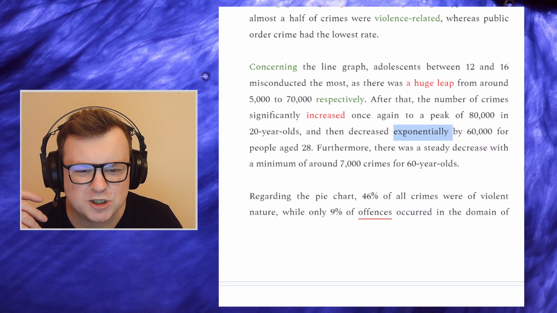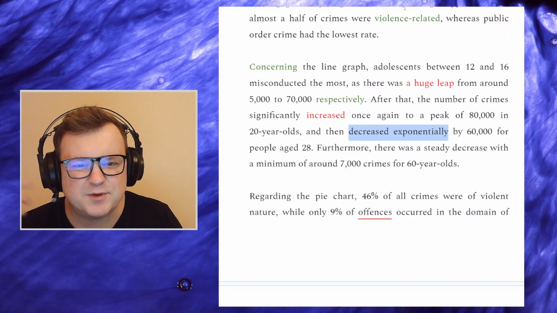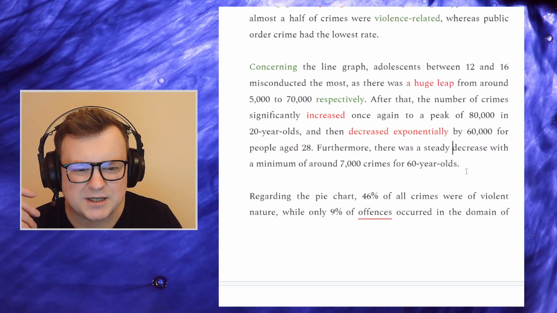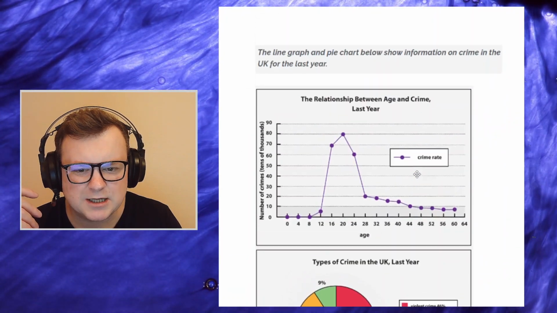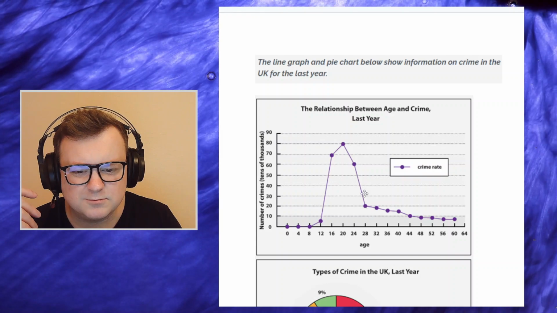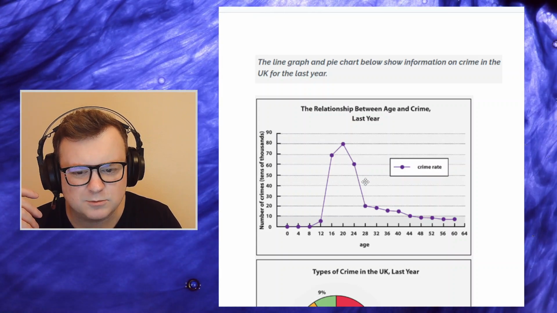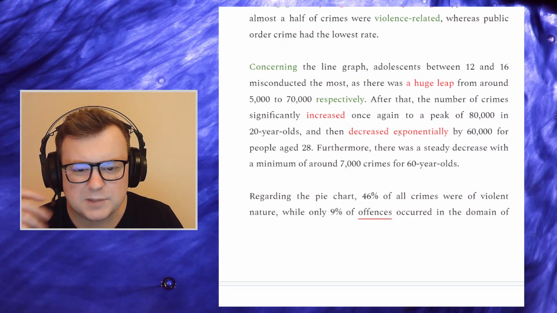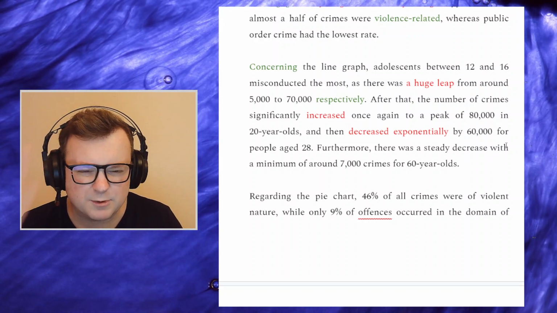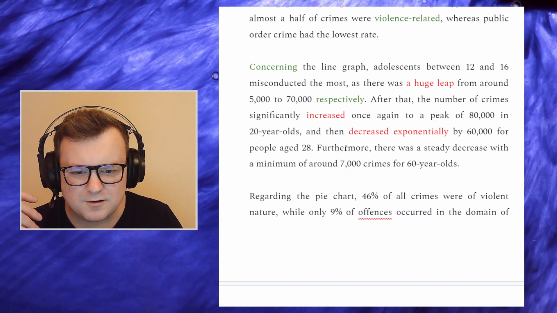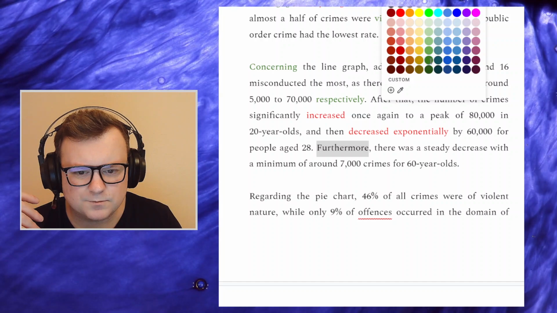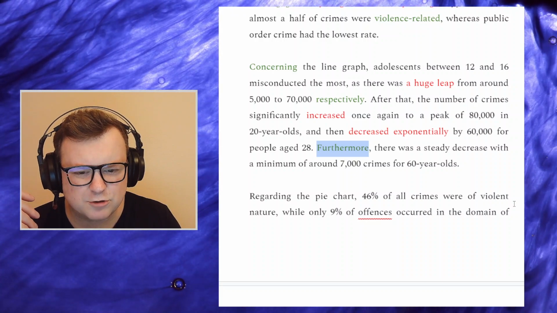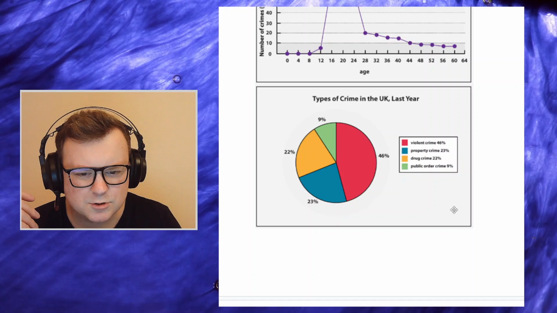And then decreased exponentially again. So this decreased exponentially is something that we would use to talk about a line graph over time. By 60,000% for people age 28. Yeah, I guess that is an exponential, in terms of line graph, it is an exponential fall. But again, it's static, not dynamic. But okay. But candidate is showing this good language. It's not the most precise here, but it is good language. Furthermore, good signposting language. There was a steady decrease with a minimum of around 70,000 crimes for 60-year-olds.